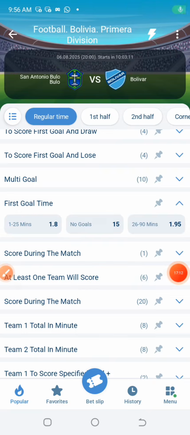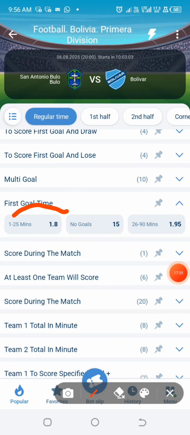And also another way this particular strategy can help you is in predicting the first goal time, because in calculating the average time of the first goal, the method of getting the average minutes of first goal scoring, you can apply that to predict this particular market.